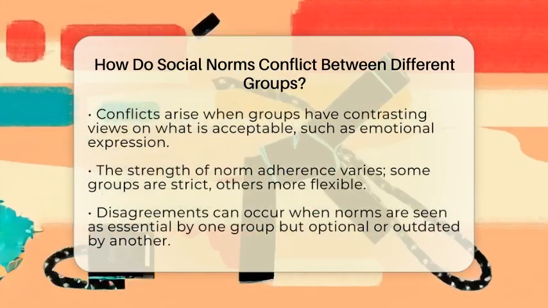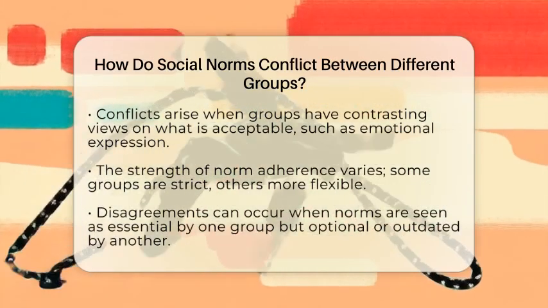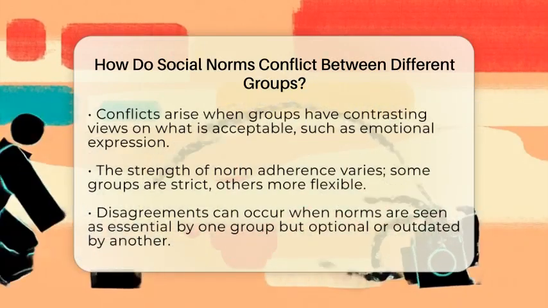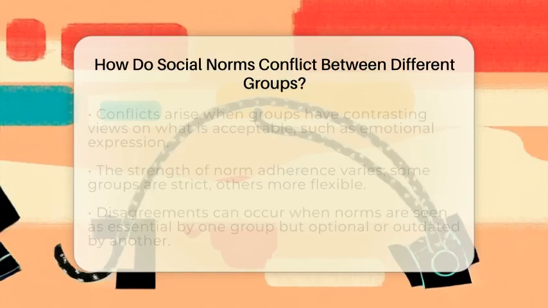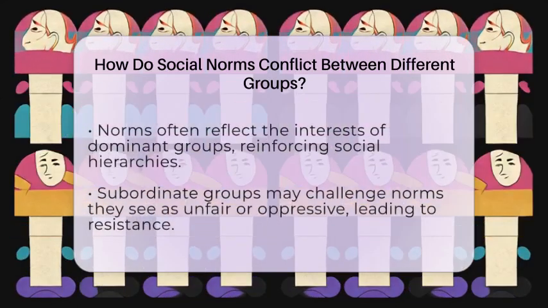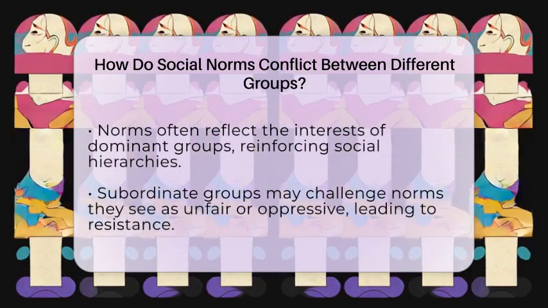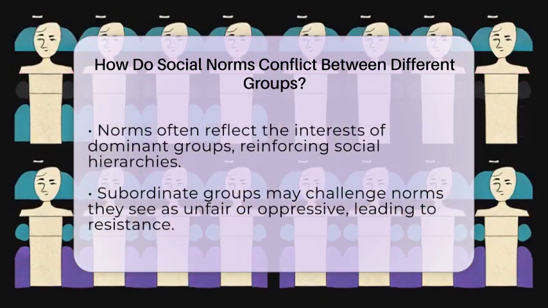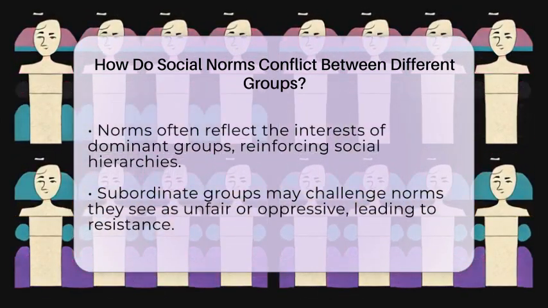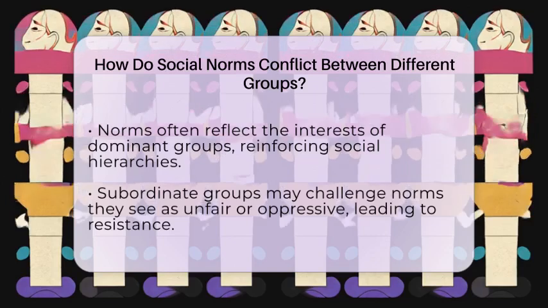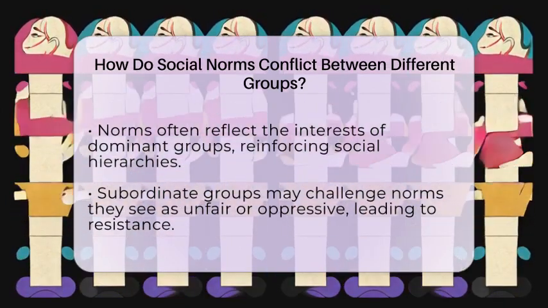another. From a sociological point of view, norms often reflect the power of dominant groups. These groups create rules that benefit themselves and maintain their influence. For example, laws or social expectations might favor one ethnicity, gender, or social class over others. When subordinate groups challenge these norms, conflicts emerge. They might feel that the norms are unfair or oppressive, leading to resistance or protests. This shows how norms are not always neutral but can serve to uphold existing social hierarchies.